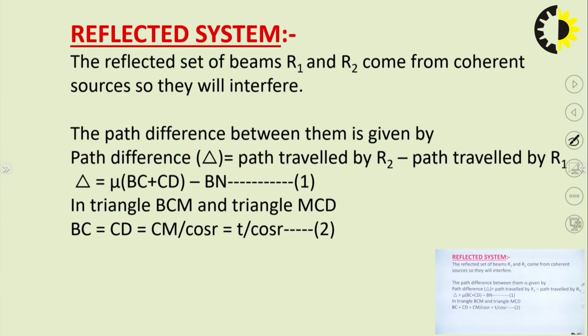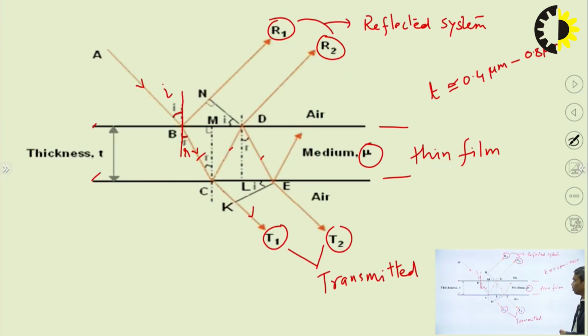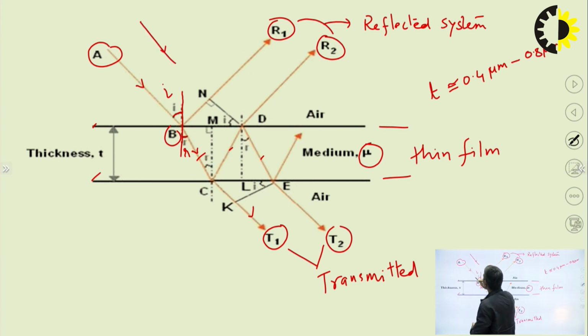So first of all we will consider the reflected system. The reflected set of beams, that is R1 and R2, come from coherent sources, so they will interfere. Why are they coherent, R1 and R2? Because both are coming from a single ray AB. This single ray AB gets divided into R1 and R2, T1 and T2.